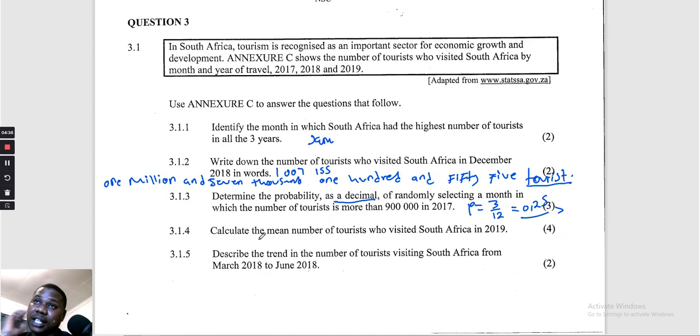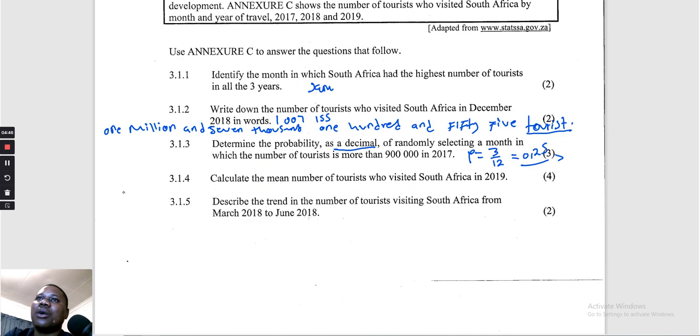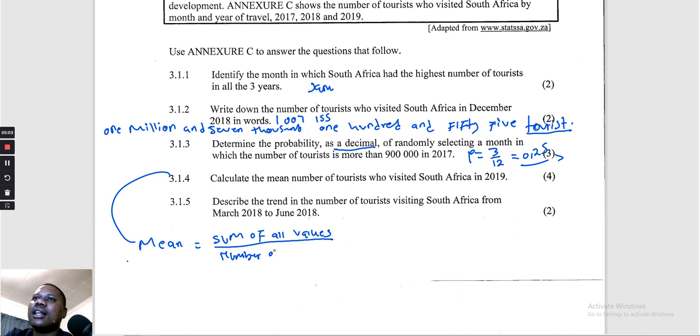Now let's check 3.1.4. They say calculate the mean number of tourists who visit South Africa in 2019. Let me come down here. When we come down here, we're going to say mean is equal to the sum of all values divided by the number of values.